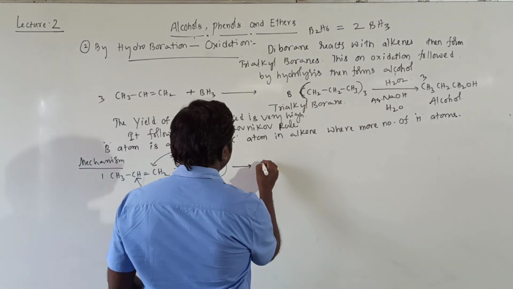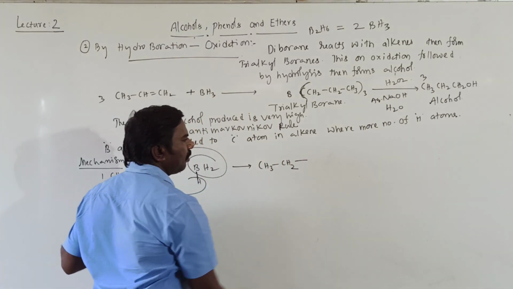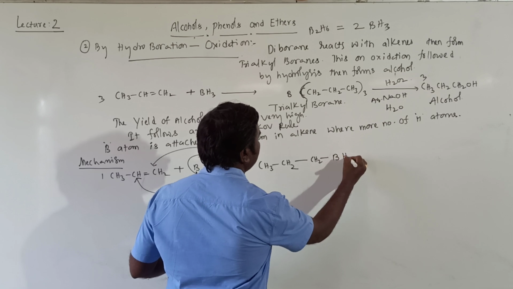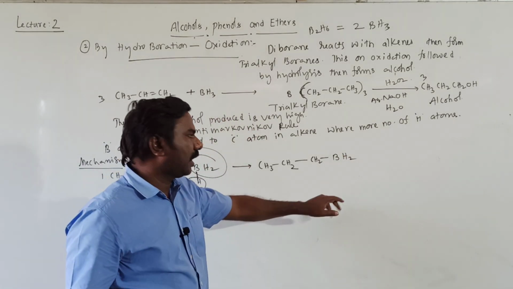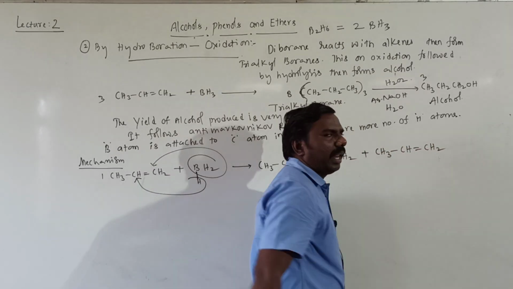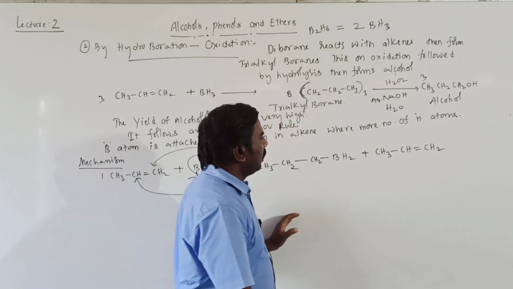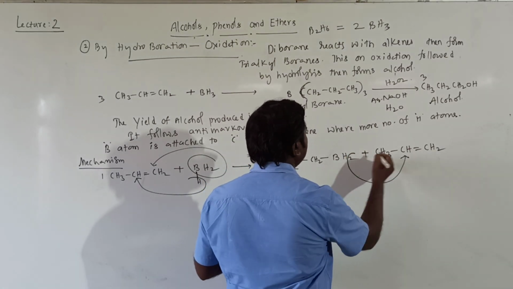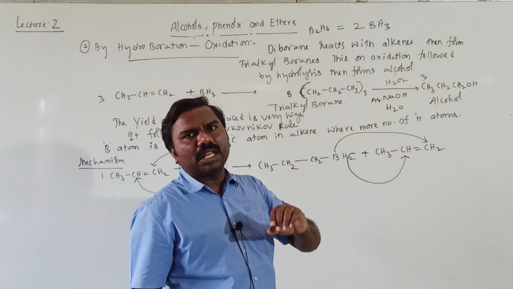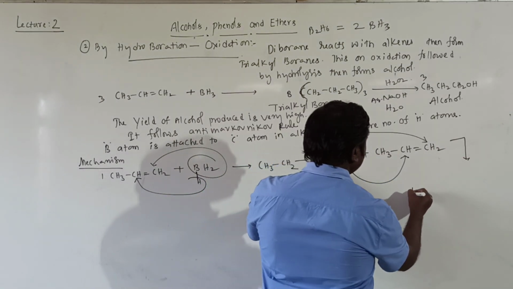Then gives rise to CH3, CH and H becomes CH2, double bond converted into single bond, CH2 it is. Here BH2 will be added. Getting all of you? Right. Again 1 more mole of alkene. Totally 3 moles we have taken. 1 mole completed, second mole. Again react with this. Here hydrogen is shifted to the middle one. Boron is attached to the terminal one. Getting? Boron is always on the terminal where more number of hydrogens. Then you will get totally boron, okay.